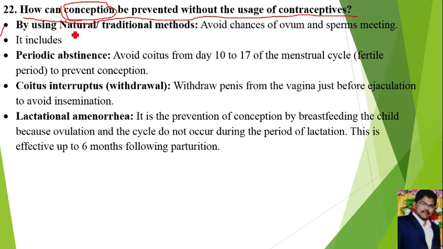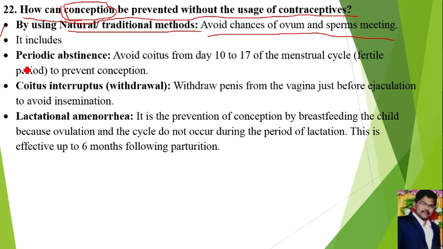Answer for it: by natural or traditional methods. In natural or traditional methods, couples will not use any type of contraceptives. They will avoid chances of ovum and sperm meeting naturally.